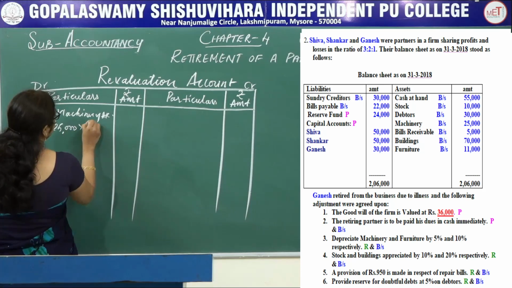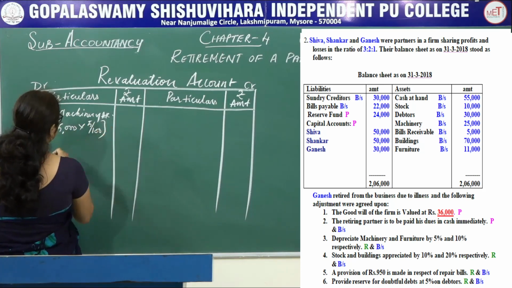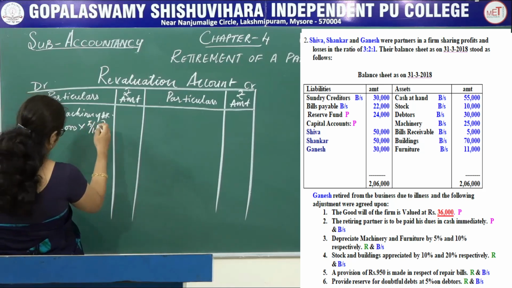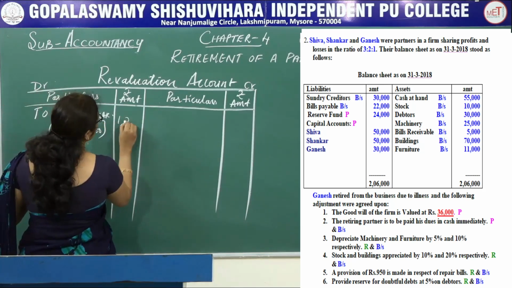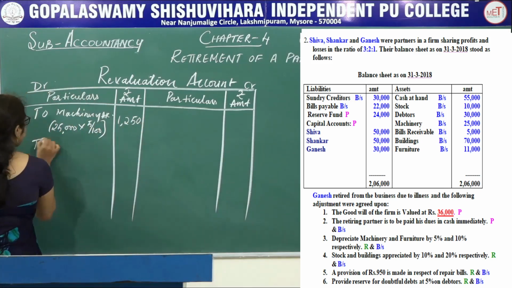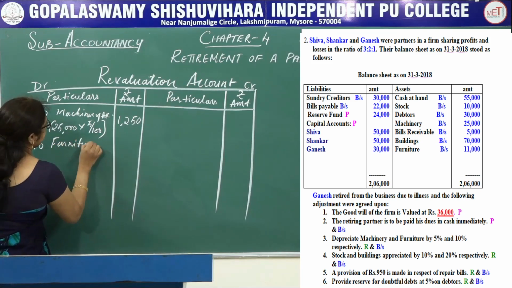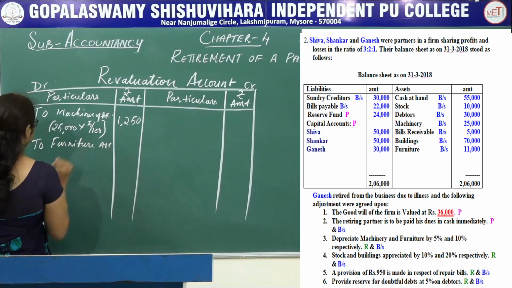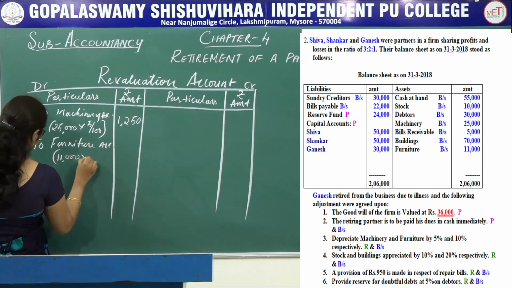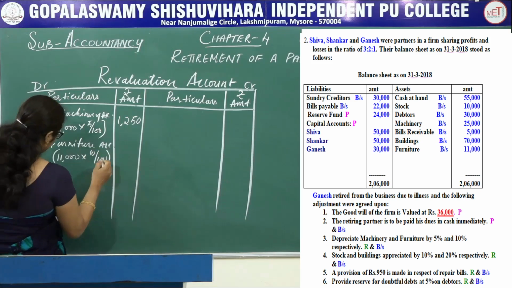25,000. The rate of percentage is given, that is 5%. 25,000 into 5% equals to 1,250. Again, depreciate furniture, that is furniture account, 11,000. The value of the furniture is 11,000. 10 divided by 100 equals to